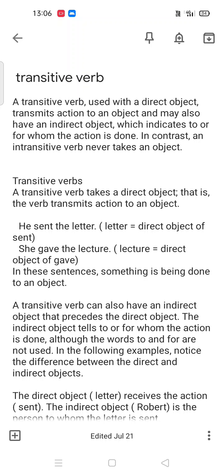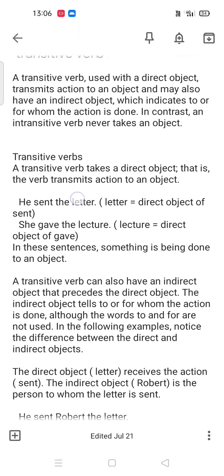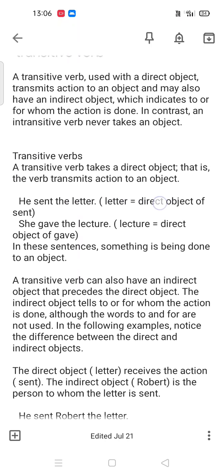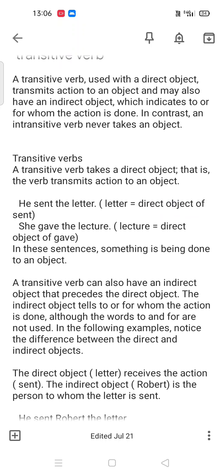Here you can see the verb transmits action to an object. He sent the letter. What he sent? A letter. So it's a direct object.